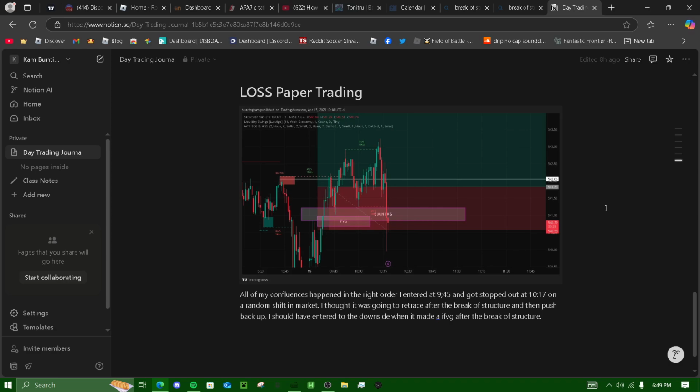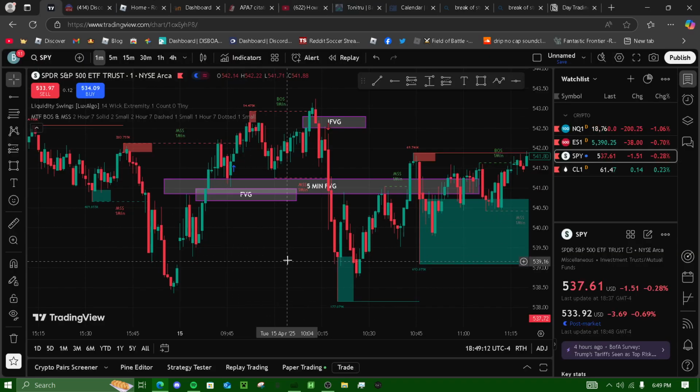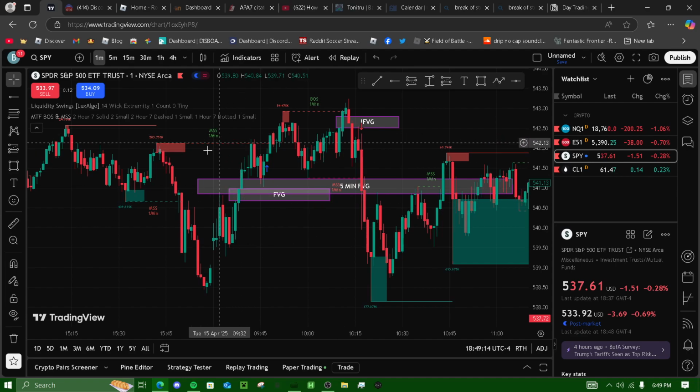My liquidity was swept. This is what I put in my Notion, but my liquidity was swept. Maybe I thought my liquidity swept right here, right? It didn't. It got taken out after it tapped in the fair value gap. Whatever. So I had fair value gap made, right?